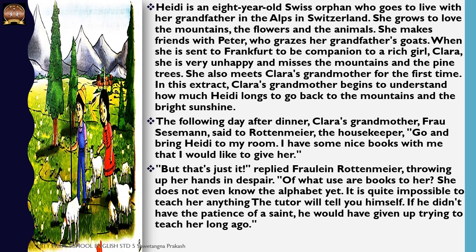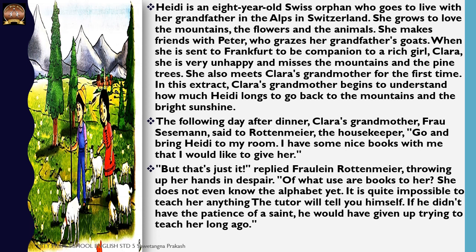Okay. So Heidi is an 8-year-old girl who is a Swiss orphan. Swiss orphan means she was born in Switzerland and she was an orphan, meaning she lost her parents. Yes, at a very young age she lost them and then she went to live with her grandfather in the Alps in Switzerland, in the mountain areas. She grows to love the mountains, the flowers and the animals, and she has a friend there named Peter who grazes her grandfather's goats, as you can see in the picture.